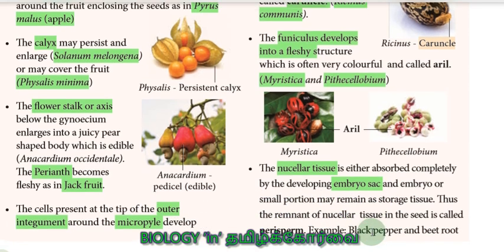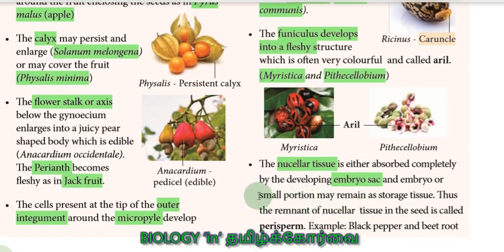Sometimes a small portion of the nucellar tissue remains as a storage tissue itself. It is not completely absorbed. Either it is absorbed completely or it is not fully absorbed, so some amount of nucellar tissue remains as it is.